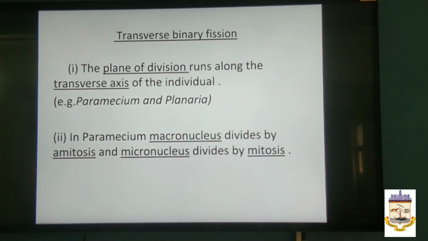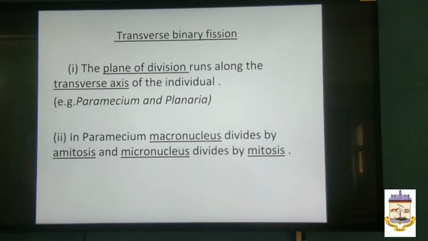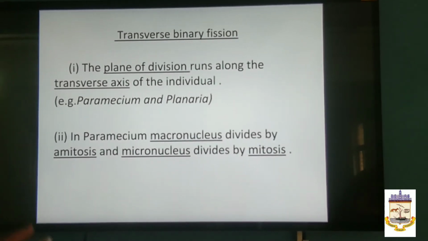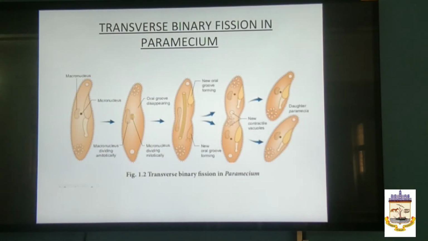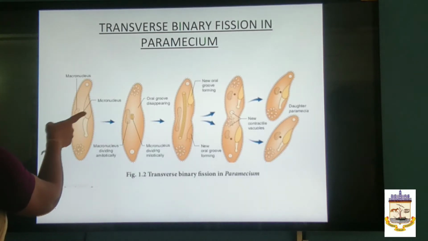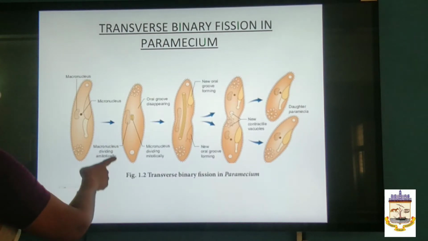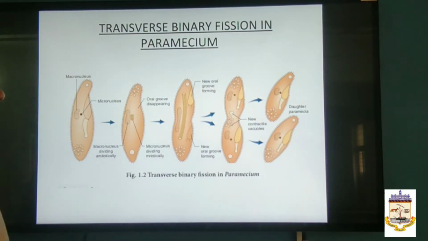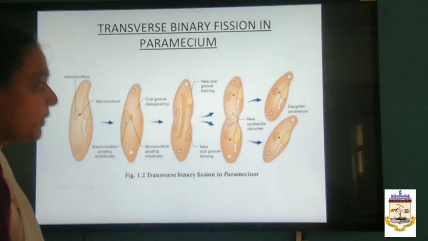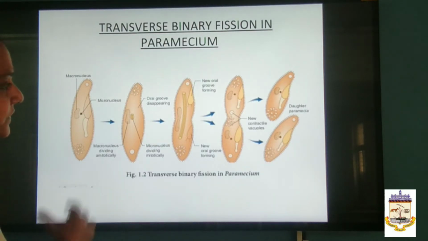In this one, the interesting factor is that the paramecium has both a macronucleus and a micronucleus. Two types of nucleus are present. The macronucleus divides by amitosis and the micronucleus divides by mitosis. So, here you can see the presence of both the macronucleus and the micronucleus in paramecium. This is an interesting factor which you see in the paramecium. Finally, you can see two daughter cells formed with an equal share of what was present in the parent cell. Okay.